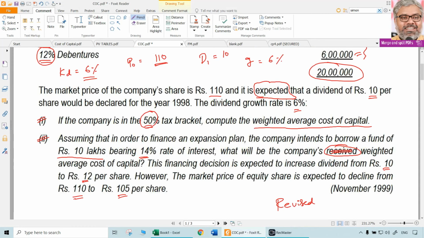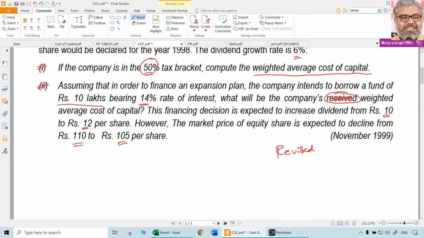Then cost of equity will change. Why? Because there is a new debt that is issued. There is going to be some change. Because of the new debt, there is going to be definitely the debt applied for some operations which will give more profits. That means the dividend also can become more. Those are logics we don't need, but to be understood definitely. Dividend is expected now, instead of 10, it is 12. But market price is expected to decline from 110 to 105. Generally, this happens when you take new debt. Automatically, the perception of the risk towards the company will also increase. So naturally, the market price generally will go down. There is no rule like that. So in this case, it has gone down.